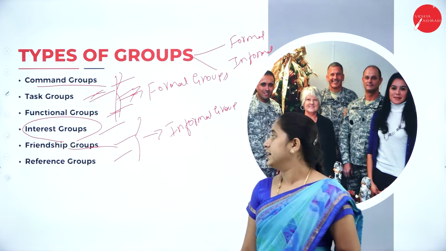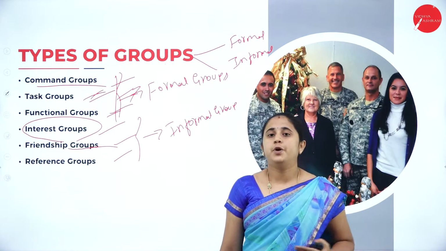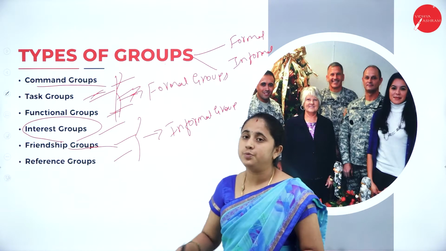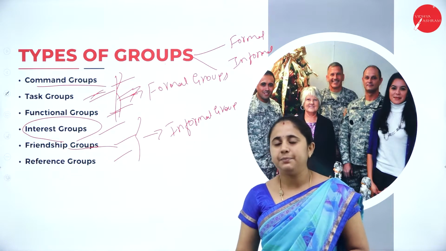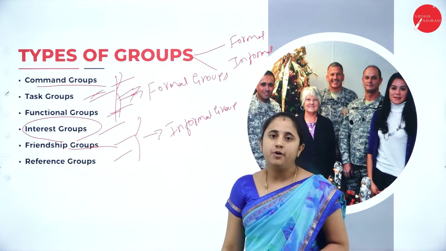For example, a kitty party, or a group of individuals who may be part of yoga classes, form a friendship group. These are examples of friendship groups.